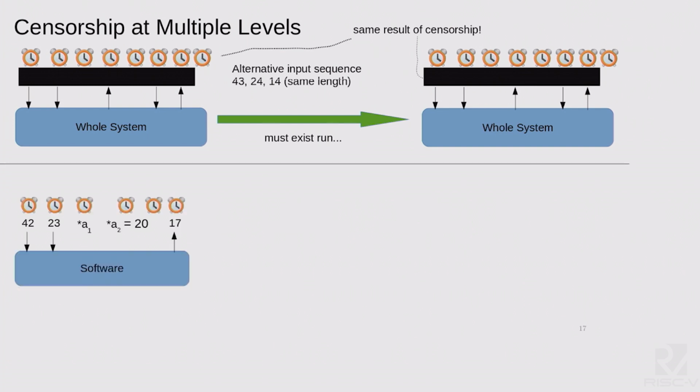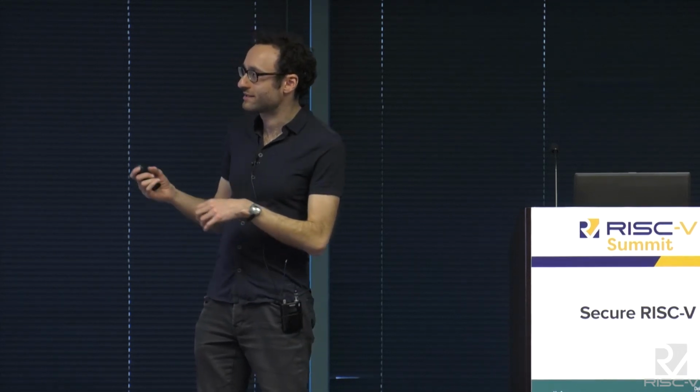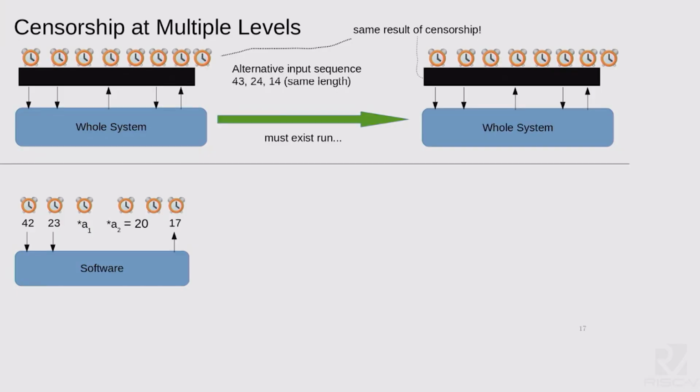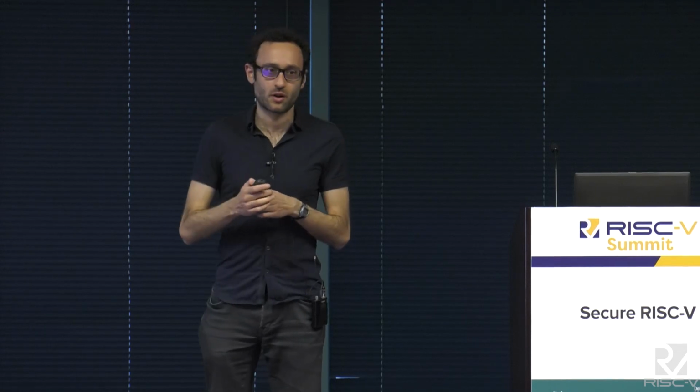At the software level, we have a program that interacts with state through registers and memory. So now the trace of important events with timestamps is not just inputs and outputs, but also memory read and write operations. And I'm going to basically instantiate that picture up top with a slightly different censorship operation that hides the input and output values, and it hides the values written to and read from memory, but it keeps the memory addresses that we're touching. Why is that? Because we expect when you change the sequence of memory addresses you touch, you will get different timing because caches work that way. If you have better locality, then you'll get better time results for the execution of your code.